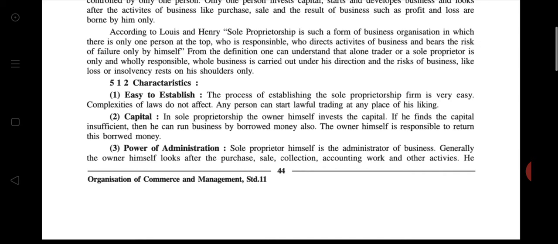So the risk of failure or loss is borne by only himself. From the definition, one can understand that a lone trader, also a proprietor, is solely and wholly responsible. All business is carried out under his direction, and the risk of business, like loss or insolvency, rests on his shoulders only. Understood?